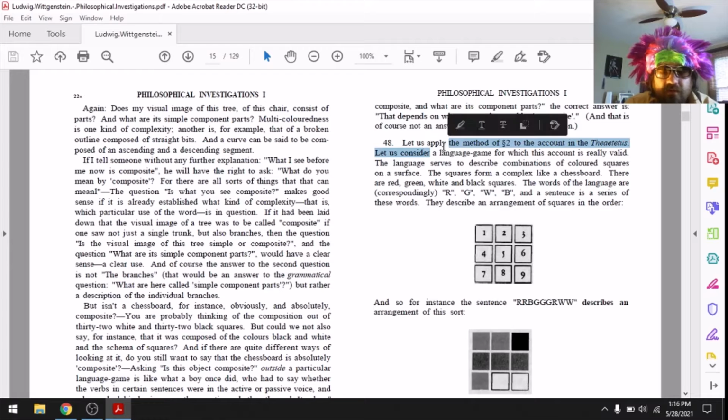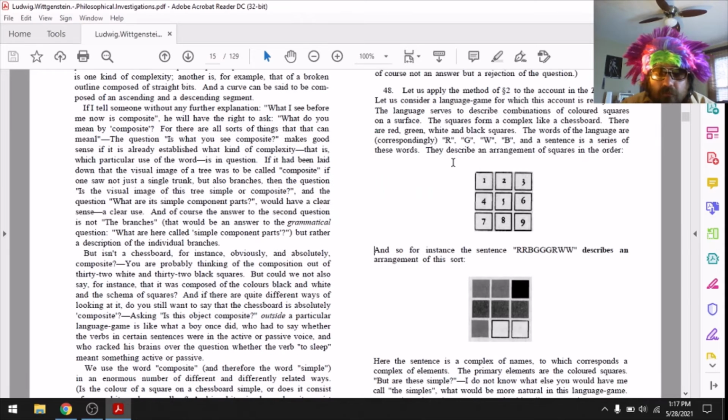Let us apply the method of example 2 to the account in the Theaetetus. Let us consider a language game for which this account is really valid. The language serves to describe combinations of colored squares on a surface. The squares form a complex like a chessboard. There are red, green, white, and black squares. The words of the language are, correspondingly, R, G, W, B, and a sentence is a series of these words. They describe an arrangement of squares in the order, and there's a depiction of 9 squares here.